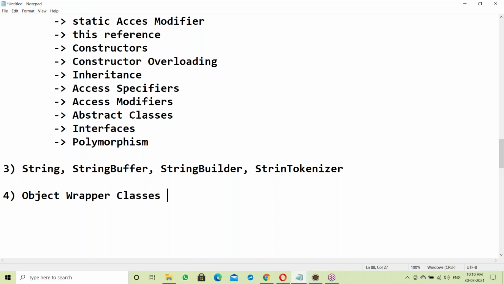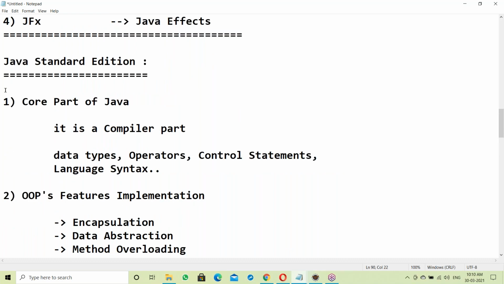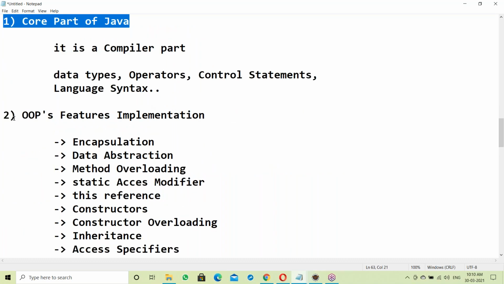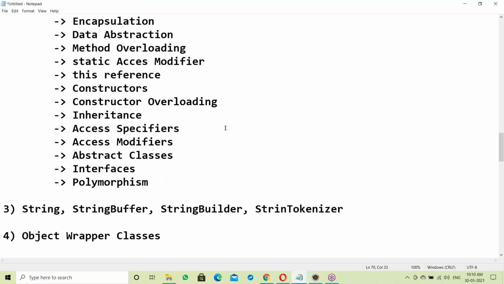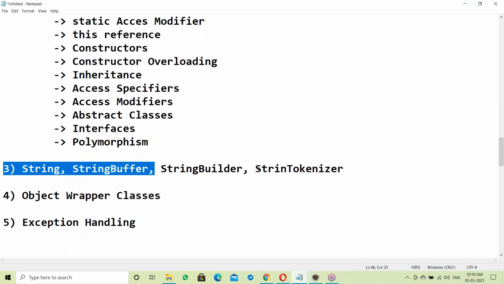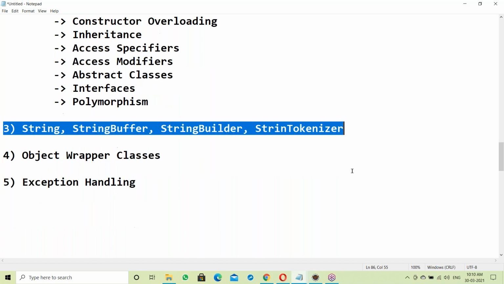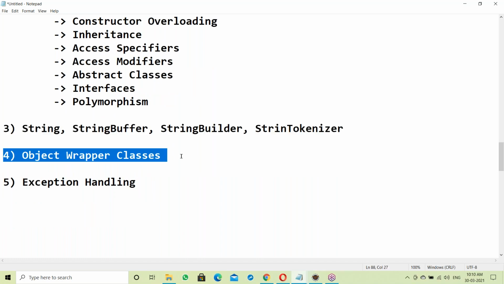After that, exception handling. All this is part of SE. We are discussing SE contents, the core part of Java. OOPS comes under SE only. Next StringBuffer, StringBuilder, StringTokenizer, then object wrapper classes.